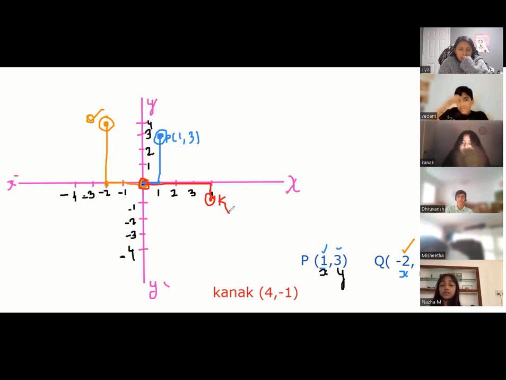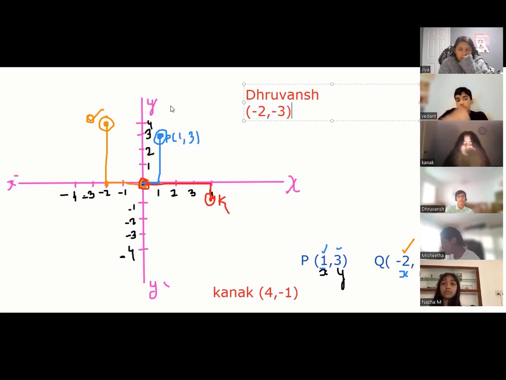Next we'll go to Dhruvansh. Dhruvansh, your point I'm writing just here because of space problem. Dhruvansh's point is minus 2, comma, minus 3.